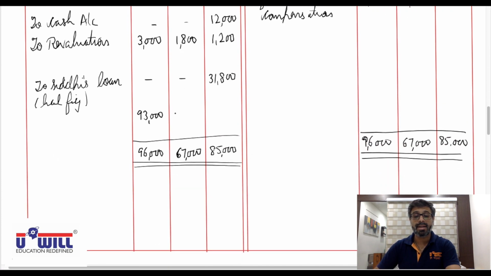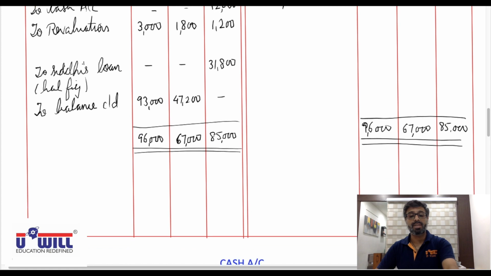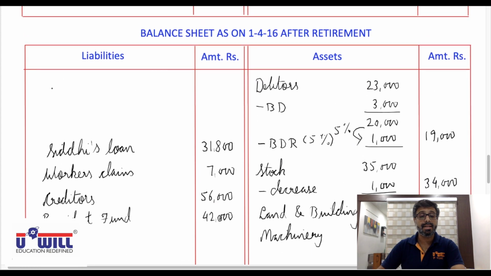If we subtract 19,800, then 47,200 is the balance. Balance carried down. 93,000 and 47,200 will come on the liabilities side.